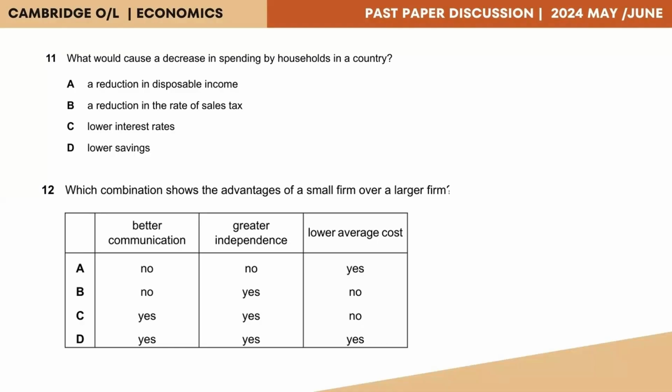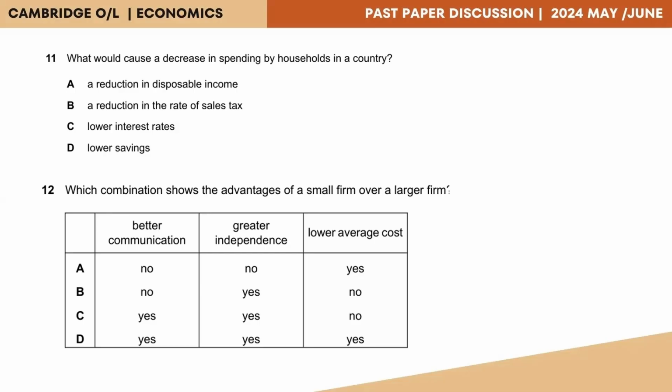Option A, a reduction in the disposable income. Disposable income would be the income that individuals get to their hands after deduction of direct taxes from their salary. B, reduction in the rate of sales tax. That is something like a reduction in the VAT or the value added tax, which would actually increase their capability of purchasing goods and services and thereby increase the demand for them.